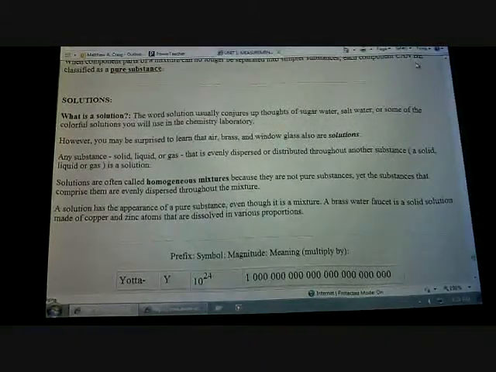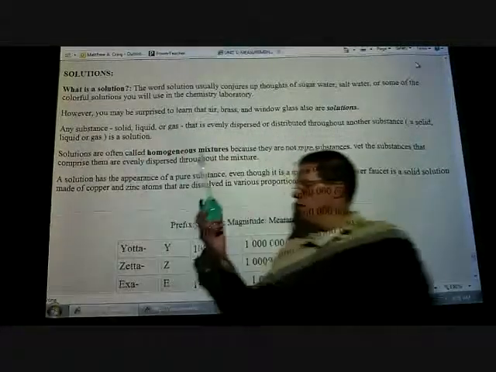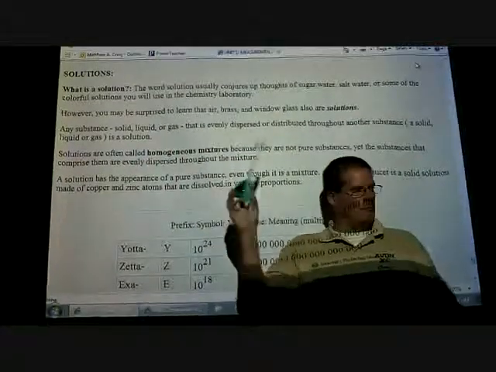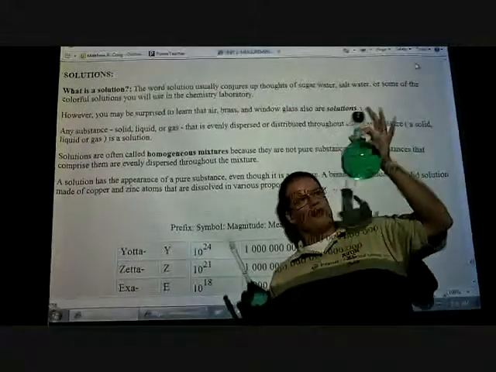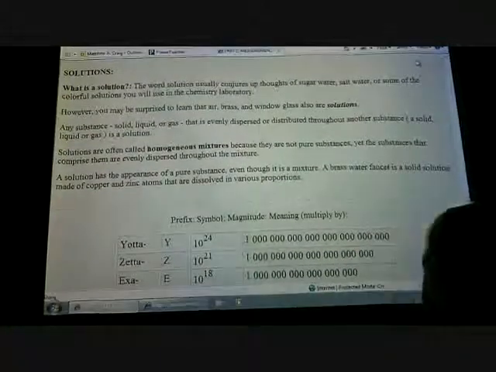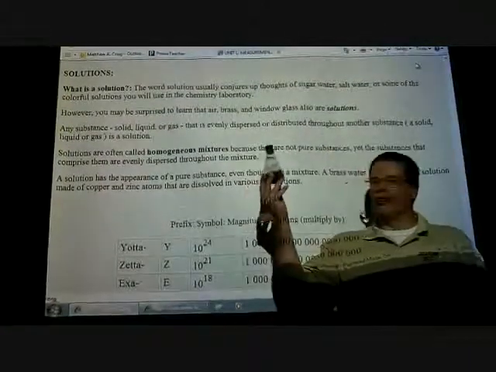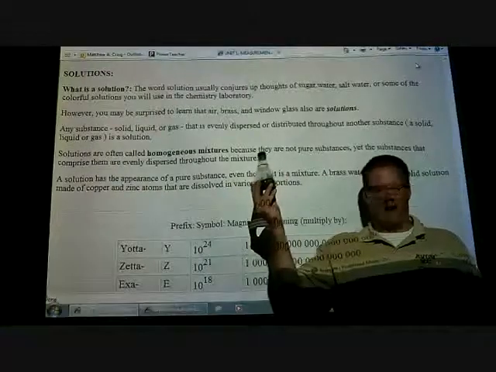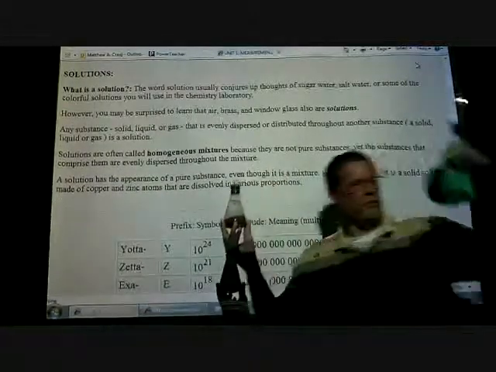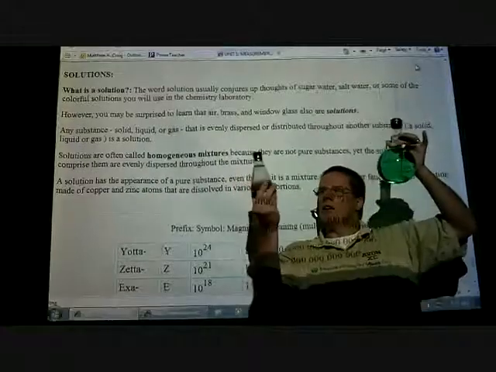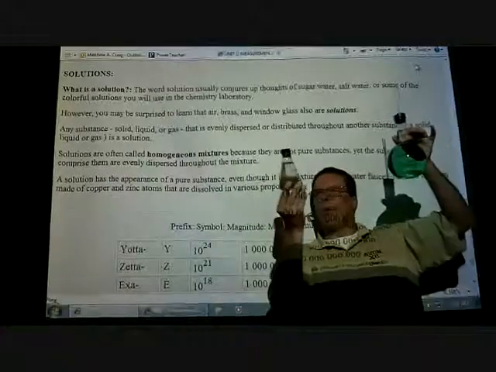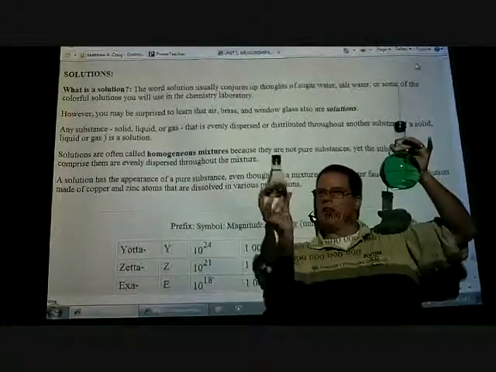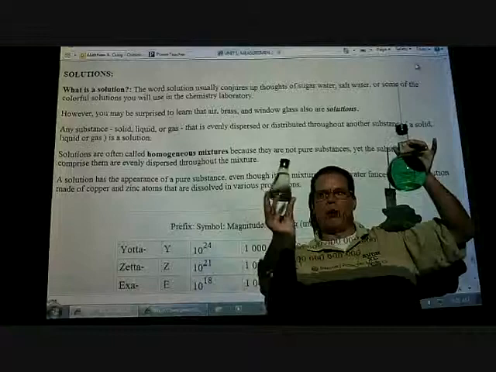All right, solutions, the last thing, unfortunately. This would be considered a solution. Okay? This would be considered a solution. So you have two examples of solutions. This would be considered a mixture. So again, a solution looks like this, a mixture looks like this. And it's dirt with water. Can somebody tell me the difference between a mixture and a solution, just based on what I'm doing right now?